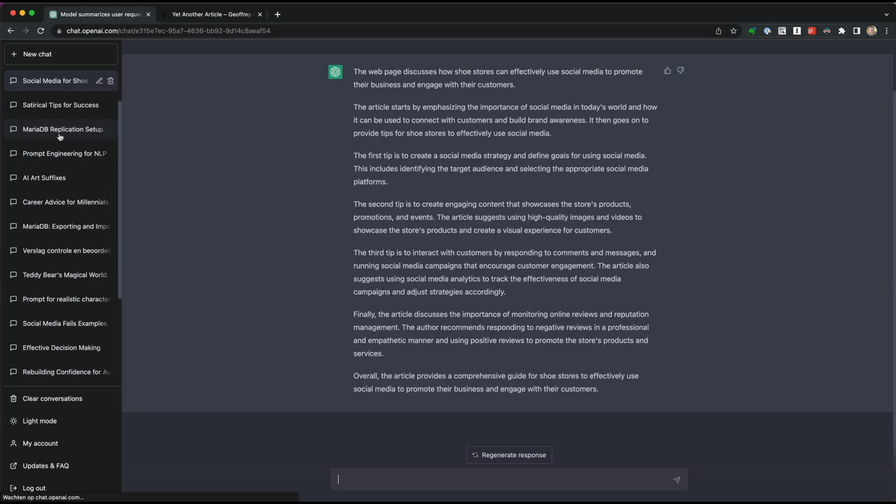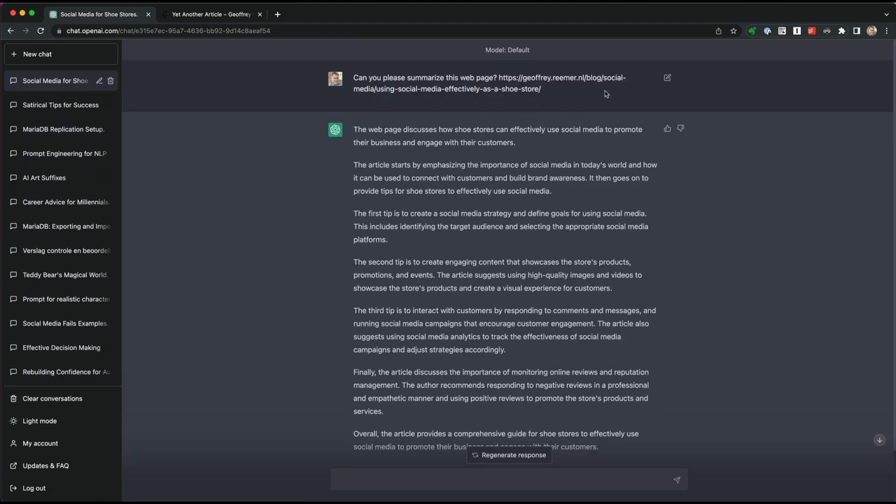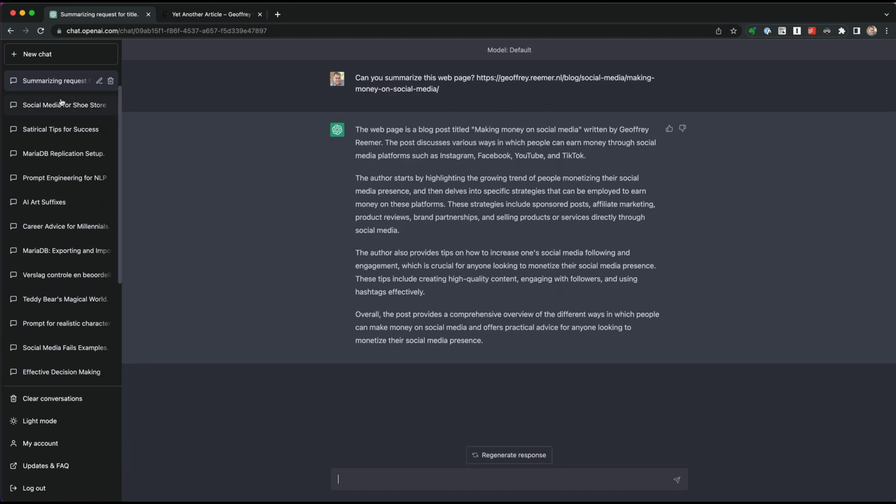If you look at this article with a very descriptive URL, it's about using social media effectively as a shoe store. And if you look at this article, which is also about social media, making money on social media, well, those are very descriptive. And what ChatGPT does is guessing what the article is going to be about and hoping that this is a somewhat accurate description of the text. It's like writing a book report without having read the book. We've all been there as a student, but ChatGPT basically does the same thing when it comes to summarizing articles.